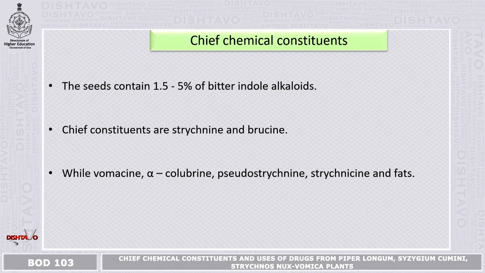The chief chemical constituents are strychnine or brucine, while others are also present in the seeds, like pseudostrychnine and strychnicine, and also fats, and the main component is brucine, which is present in the seeds and the fruit, the main chemical constituent present in the seeds. So seeds are very important in this plant.